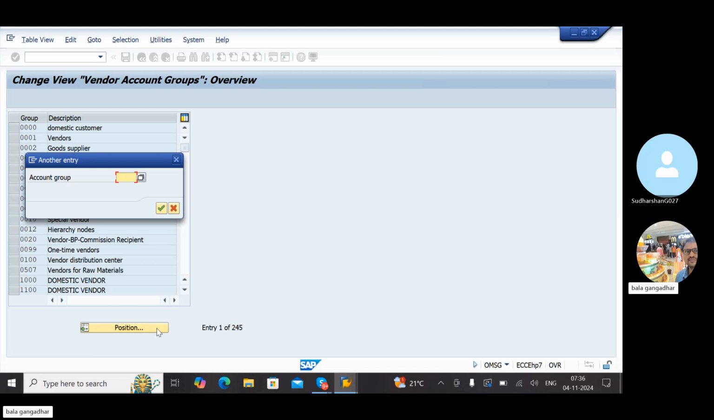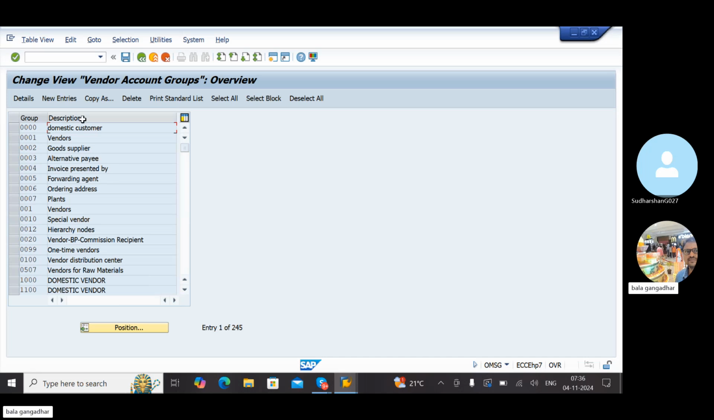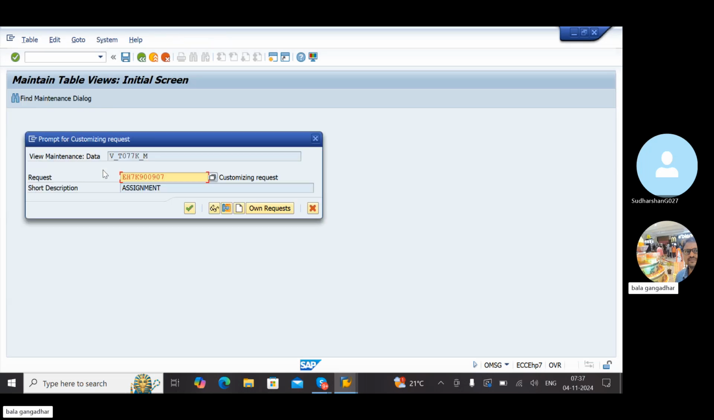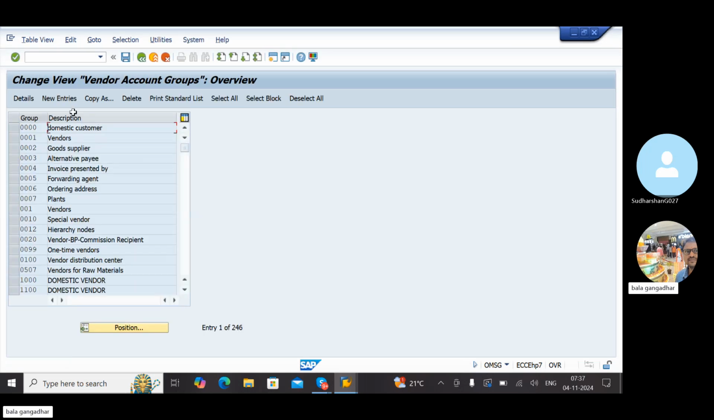Okay, position. We are creating a new one. New entries. LGDO, LG domestic vendor. Click on save. Like this, you can create here n number of vendors.